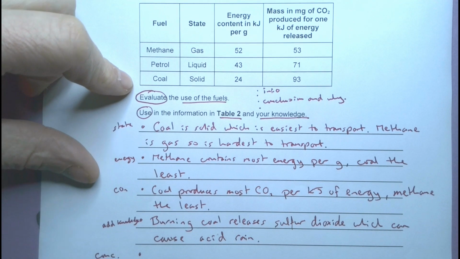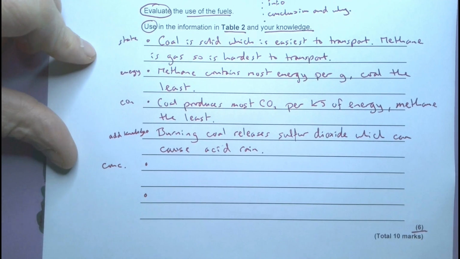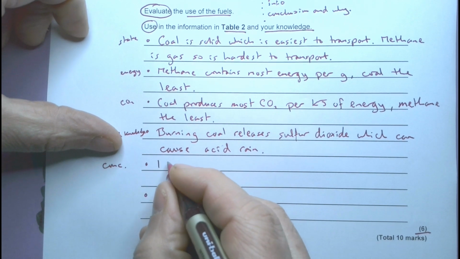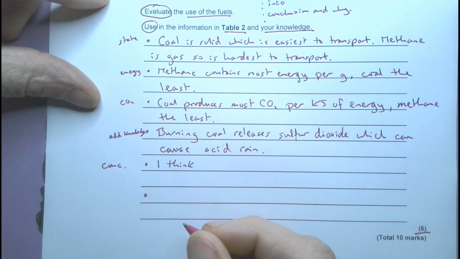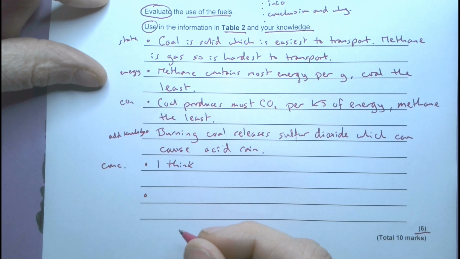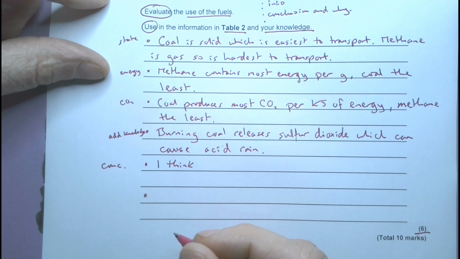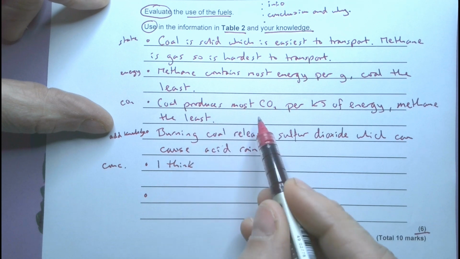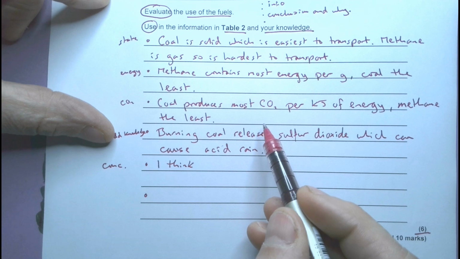Now I need a conclusion. The terrific thing with conclusions is ultimately you can write anything you like. It doesn't really matter as long as you justify it. So you could say here that coal is the best. So I think. So the key bit is I think. You could say coal's the best because it's easiest to transport. It's easiest to mine. Yeah, that makes it the best fuel. The key bit is you've got to be able to justify it. Now, it would seem here methane contains the most energy. It also releases the least CO2. So I think they're two really big issues. Therefore, I'm going to say it's methane.